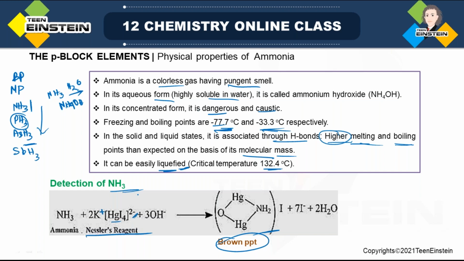So in detection, whenever we do any detection type of test, there must be some visual color change or change in appearance. Here we can find a change in appearance and also a color change, that is, precipitation formation. It is done under alkaline condition, and because of this precipitate, which has this type of structure and is basically a complex, we will be able to understand that ammonia is present, because this type of precipitate is formed only in the presence of ammonia. So remember, the name of the reagent is Nessler reagent.